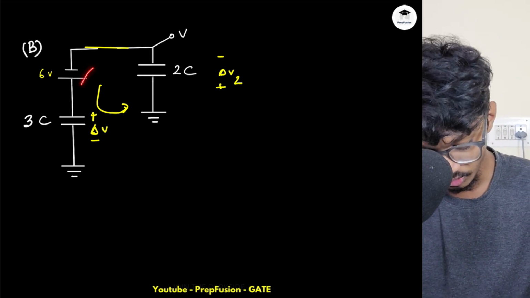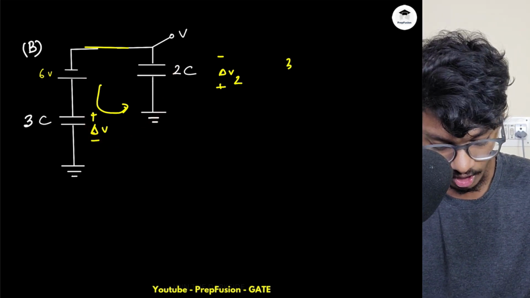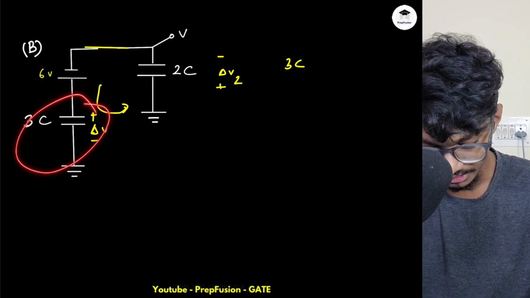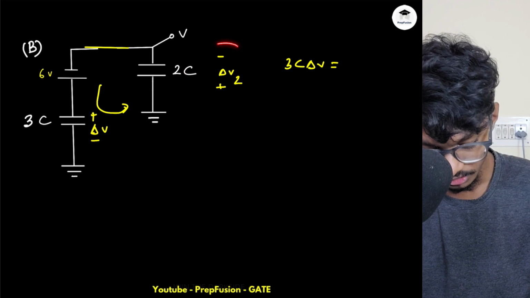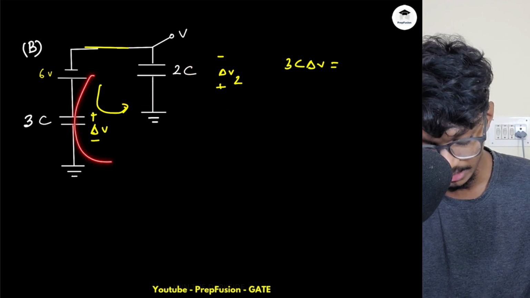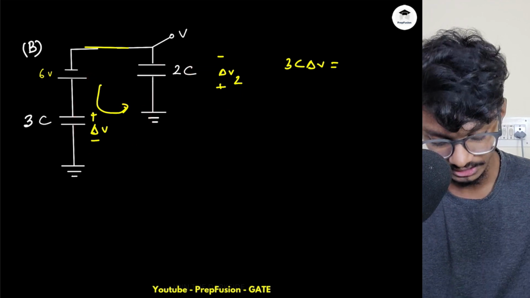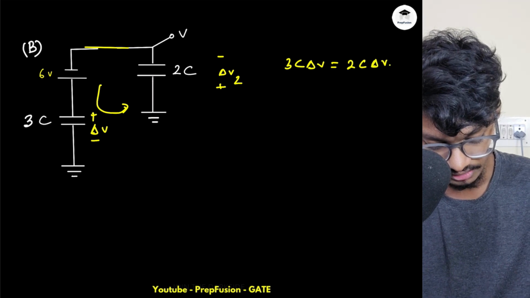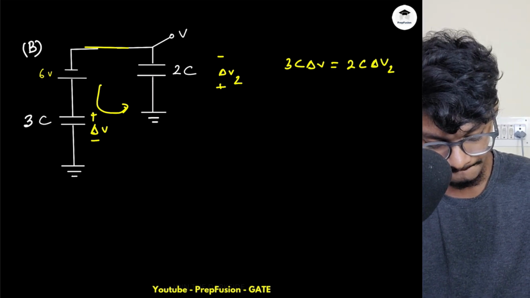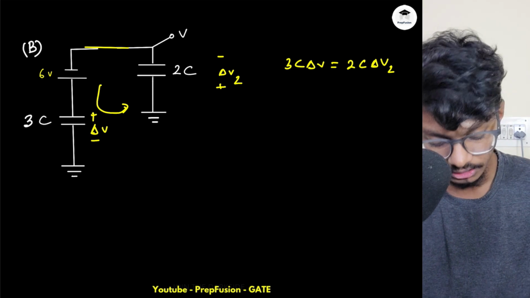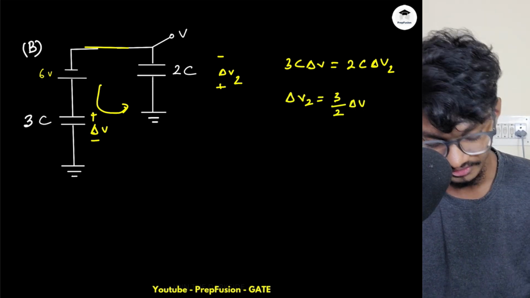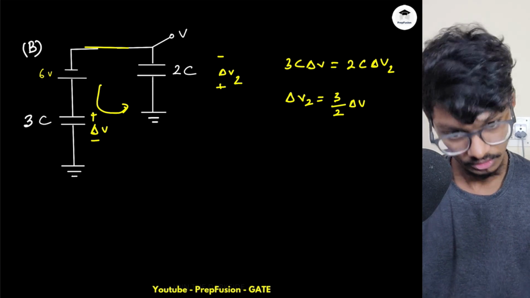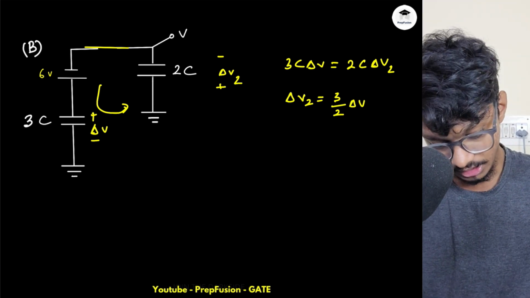So I know the charge will be the same, right? If the charge is the same, how much charge has been developed here? It is C times V, that is 3C times delta V, which should equal the charge that has been developed, because the same amount of charge is flowing throughout the whole circuit. So this will be 2C times delta V by 2. So not delta V by 2, delta V2. So delta V2 will be 3 by 2 delta V. Okay, so this is my delta V2. So now I know my delta V2.